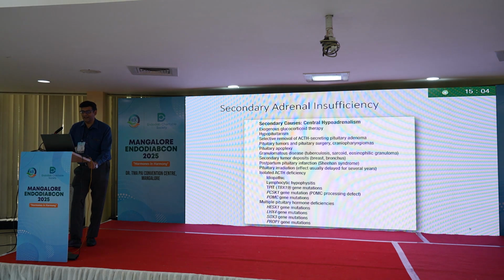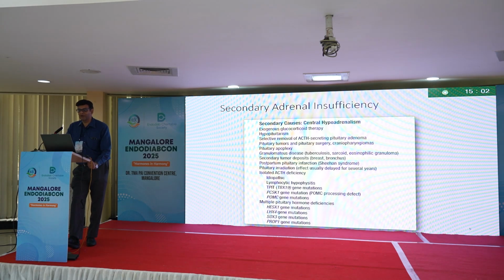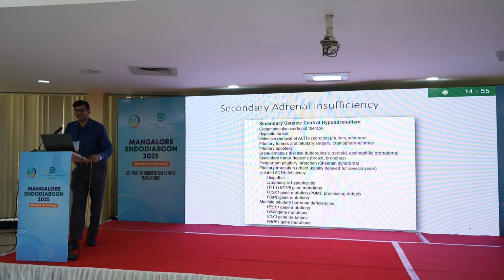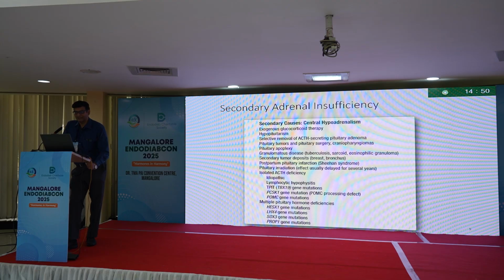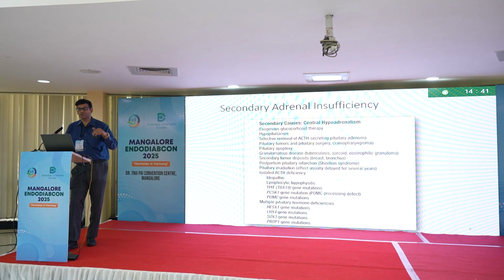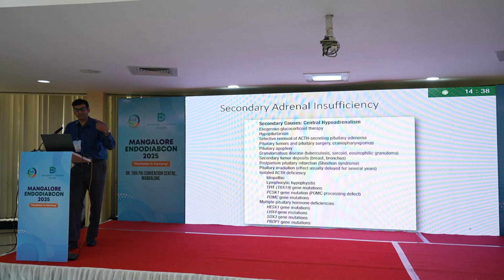What are the causes of secondary adrenal insufficiency? Number 1 cause is exogenous glucocorticoid therapy. So you are giving exogenous glucocorticoids from outside and suddenly withdrawing, CRH, ACTH, everything will be suppressed. Hypopituitarism, selective removal of ACTH secreting tumors in Cushing's. There are pituitary tumors, craniopharyngioma, either because of pressure effect or because of surgery you do for them, or if you give radiation to the pituitary for them, they can all cause secondary adrenal insufficiency.